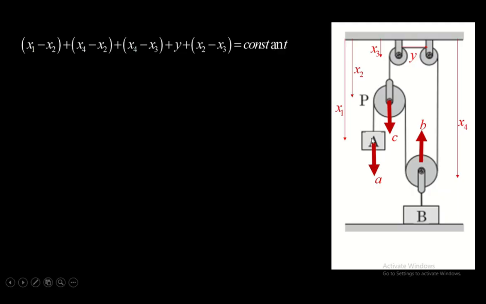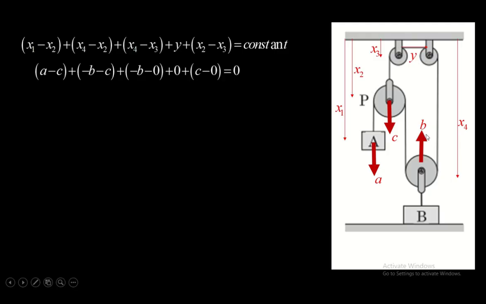Why plus? Because this direction of A will increase the distance x1. So the differentiation of x1 is plus A. The differentiation of x2 similarly is plus C, because the acceleration C is in such a direction which will increase this x2. So it is having a plus sign. So double derivative of x2 is C. Similarly, double derivative of x4 is minus B. See, x4 double derivative is minus B because B is upwards.